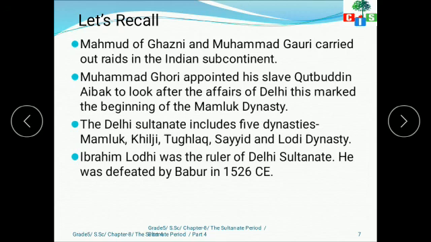Then we have the Delhi Sultanate includes five dynasties. What are the names? First is Mamluk, that we call slave. Then we have Khilji, then Tughlaq, then Sayyid, and then last would be the Lodi dynasty. Now Ibrahim Lodi was the ruler of Delhi Sultanate. He was defeated by Babur. Very important. Okay, who defeated Ibrahim Lodi? The answer would be Babur in 1526 CE. That is Common Era. Fine.